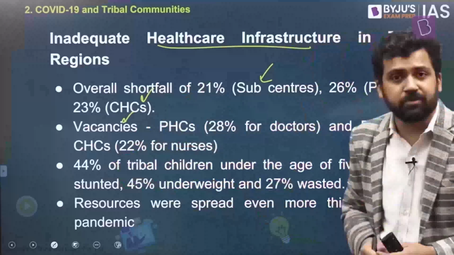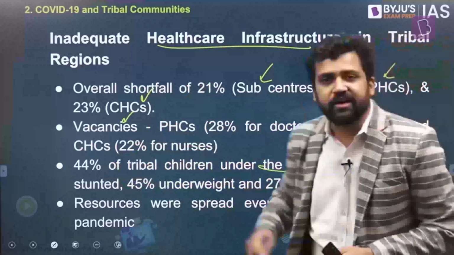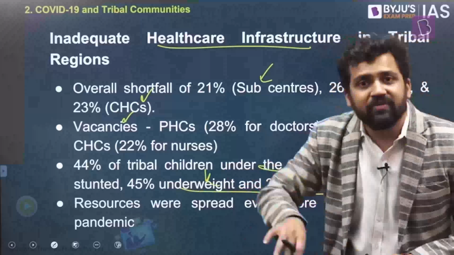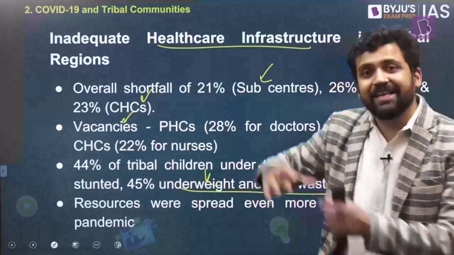And if you look at the health situation, 44% of tribal children under the age of 5 years are stunted, 45% are underweight and 27% are wasted. So already the children are not doing well. On top of that, you have a pandemic. So it might be very difficult for them to fight the pandemic in case they get the virus.